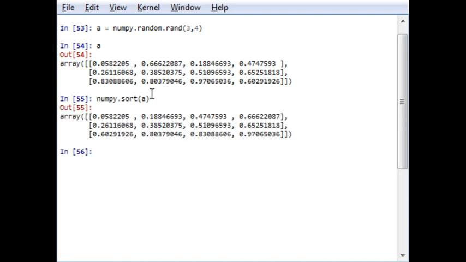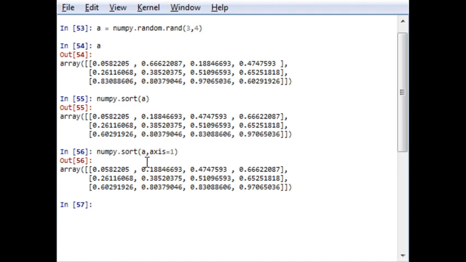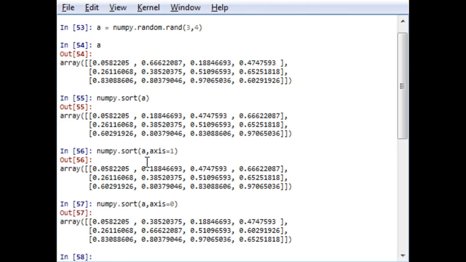Okay, now in a similar manner, if you want to sort along columns, here a is a 3 cross 4 matrix. If you want to sort along columns or rows, as we have done in maximum and minimum, you can write axis equal to 1 or 0. You can sort along columns or rows. Similarly, if you want to go for the other axis, you can write 0.